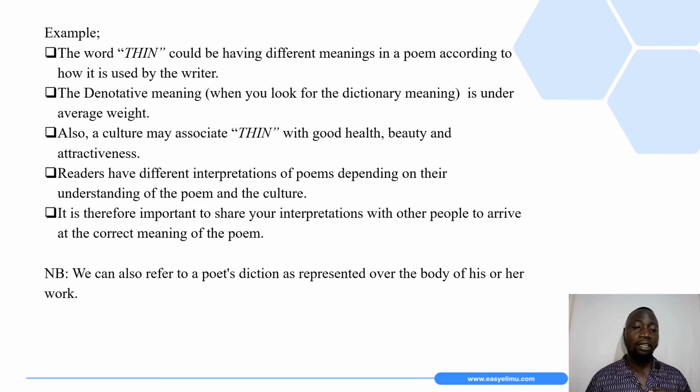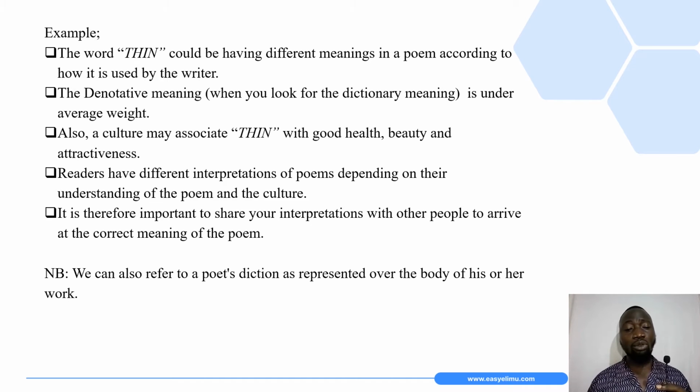It is therefore important to share your interpretations with other people to arrive at the correct meaning of the poem. It is always important to discuss poetry questions together, or sometimes to compare notes with friends, because we might have different interpretations according to how we have understood the meanings of words used by the poets or the writers.